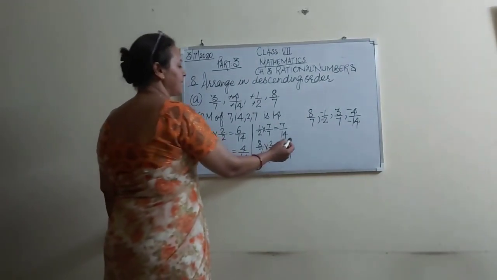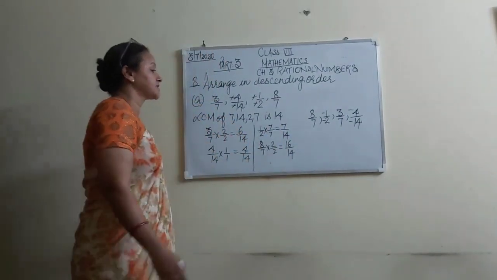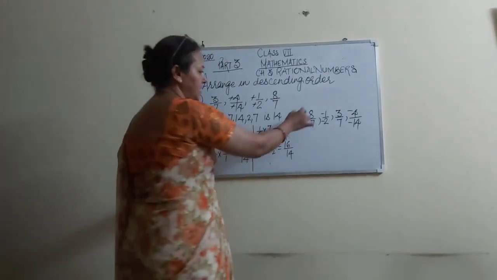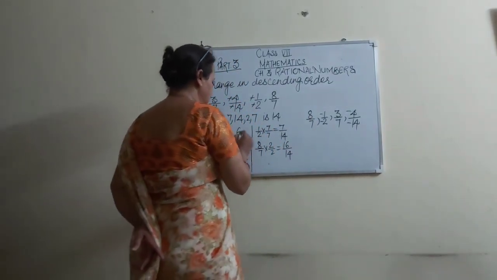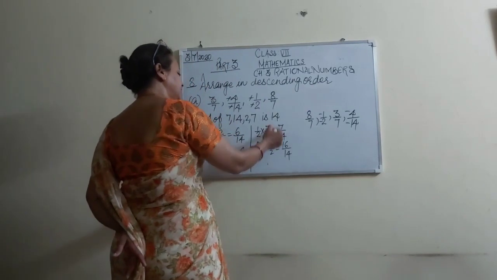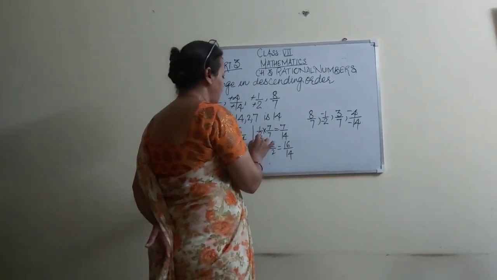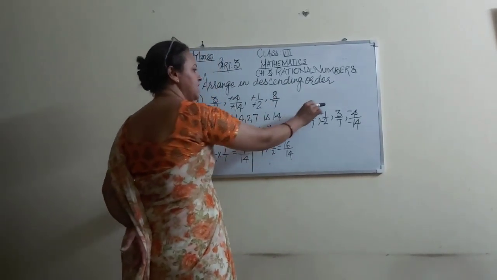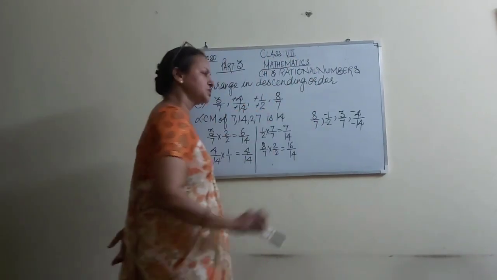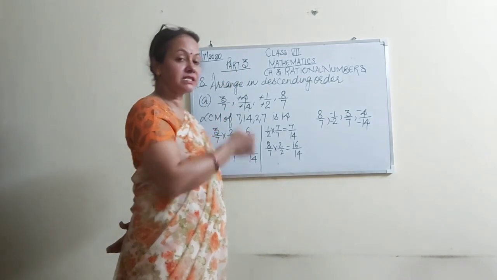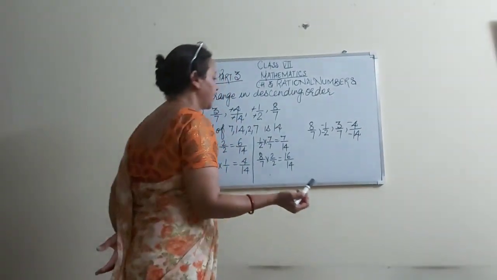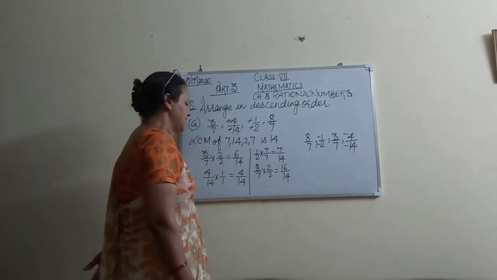So which is the biggest numerator? This is 16. 16 is for 8/7. That's right. Afterwards, remaining 3, 6, 4 and 7. 7 is the greatest. So what is it for? 1/2. 1/2 is -1 by -2. That's right. We will write down whatever digit is given with the symbol in the question form. Okay. Afterwards, what is it?